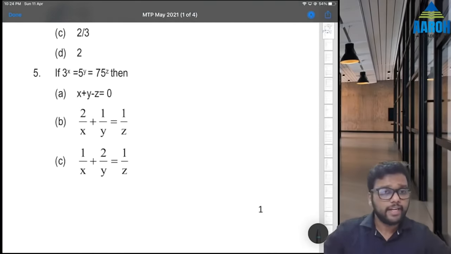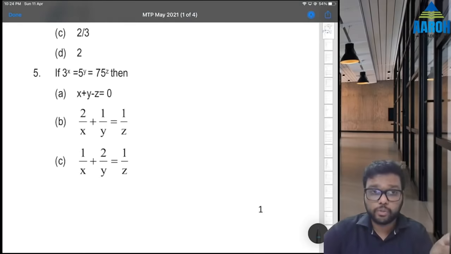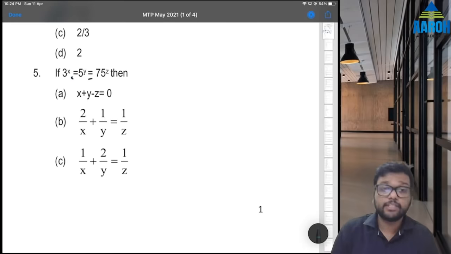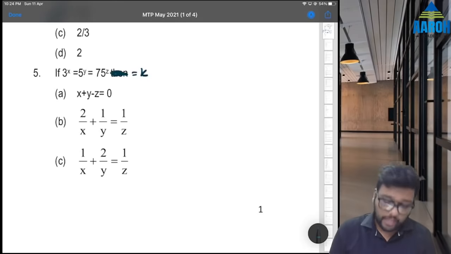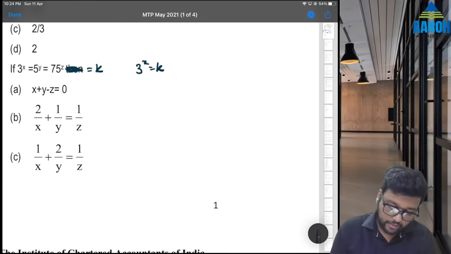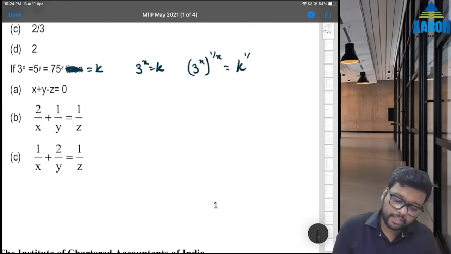Fifth, indices again. Always remember, when there are two equal to signs, like this, generally the answer can be found by using k. So let's assume all of this as k. That means 3 raised to x is k. If 3 raised to x is k, that means 3 raised to x raised to 1 by x is equal to k raised to 1 by x.